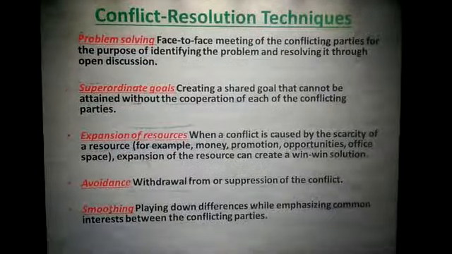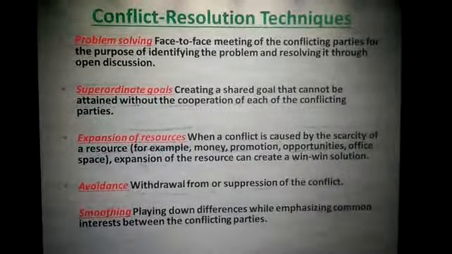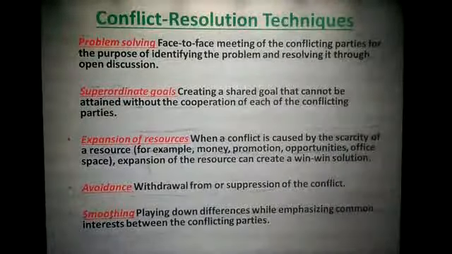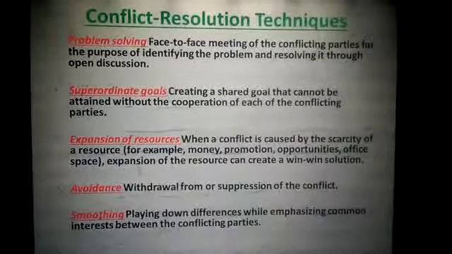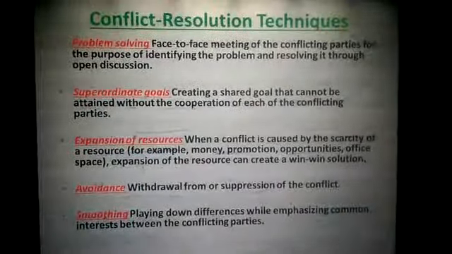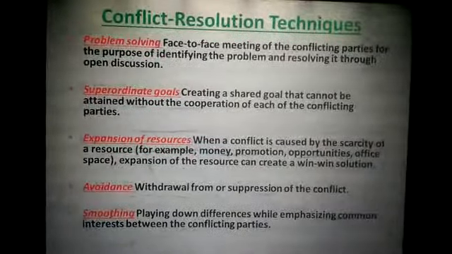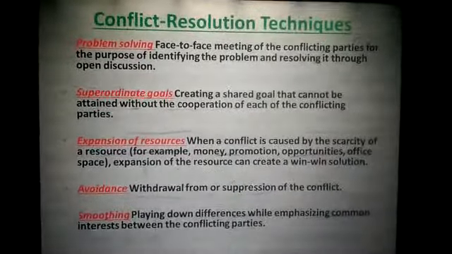Then you have subordinate goals. Creating a shared goal that cannot be attained without the cooperation of each of the conflicting parties. Expansion of resources. When a conflict is caused by the scarcity of a resource, for example, money, promotion, opportunities, office space, expansion of the resource can create a win-win solution.